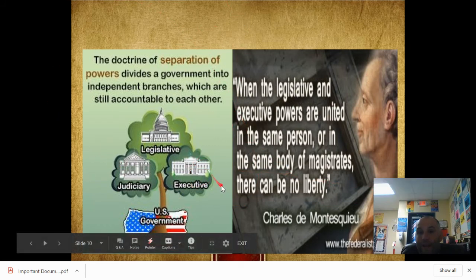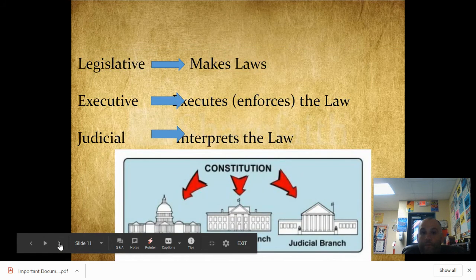Again, Montesquieu's writing this at a time when England and Europe is ruled by kings that can do whatever they want. And he's saying that you cannot have freedom under a king, that government should be divided into different branches of government or separation of powers. So please, for your EOC, whenever you see Montesquieu, instantly think of separation of powers, that government is divided into different branches with different powers that can keep each other controlled. He did call for 3 branches of government.